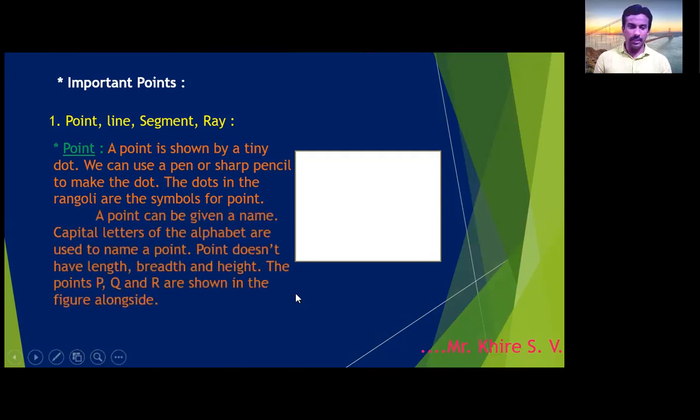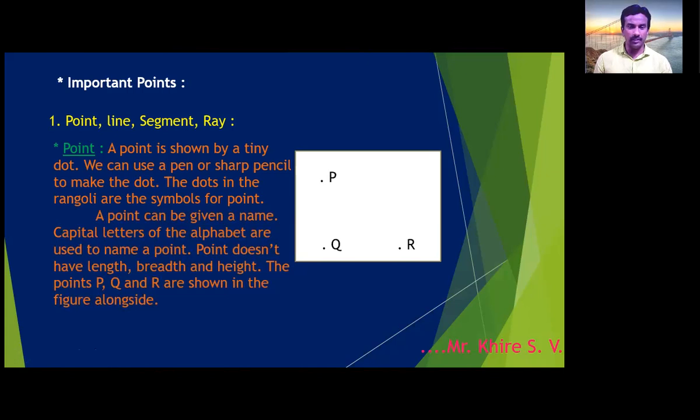A point can be given a name. Capital letters of the alphabet are used to name a point. A point doesn't have length, breadth and height. The points P, Q and R are shown in the figure alongside. Can you see the figure? Yes.